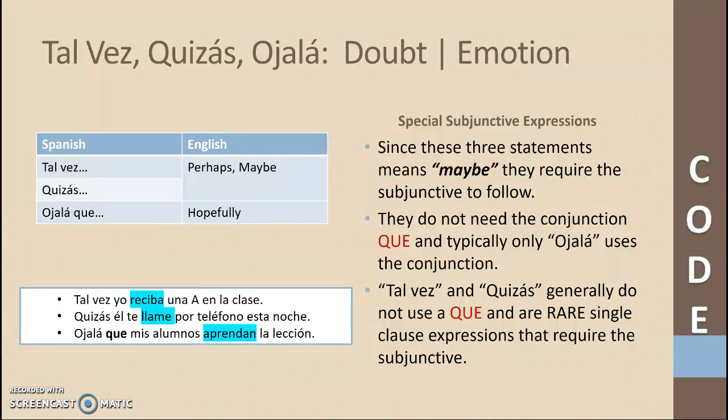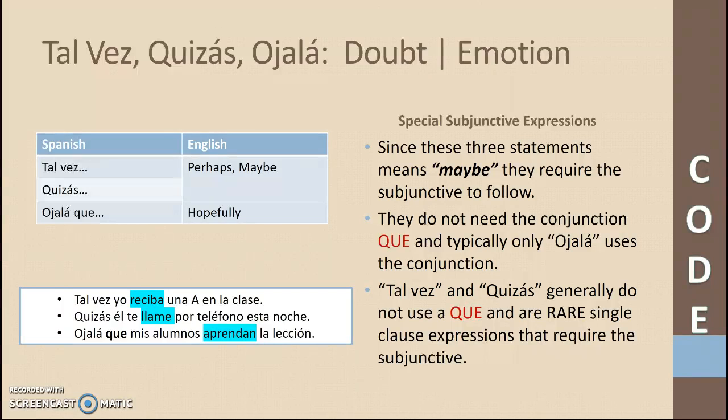There are 3 expressions that kind of break the rules, if you will, when it comes to complex sentences. Tal vez, quizás, and ojalá. 2 of them indicate doubt because tal vez and quizás mean perhaps or maybe. Ojalá can kind of go into that emotion category of code because it means hopefully. Well, hopefully doesn't ensure something will happen, so there is an element of doubt there too. So we're going to say that ojalá que can be on the doubt or emotion side of our code. Regardless, because these expressions indicate doubt or emotion, we have to use subjunctive with them.